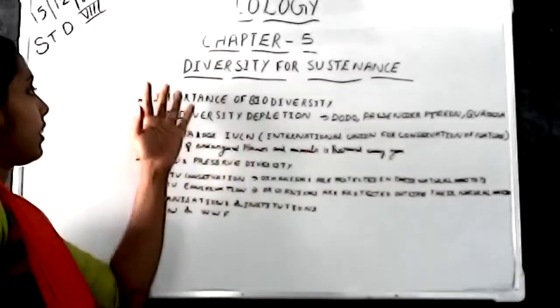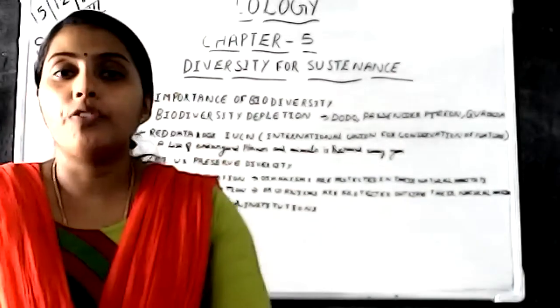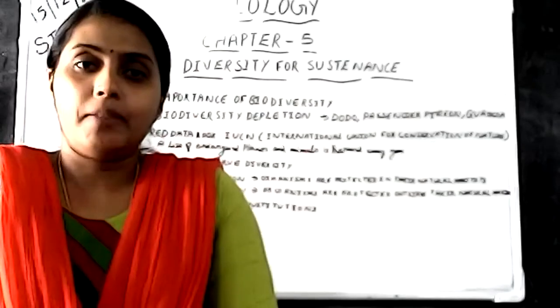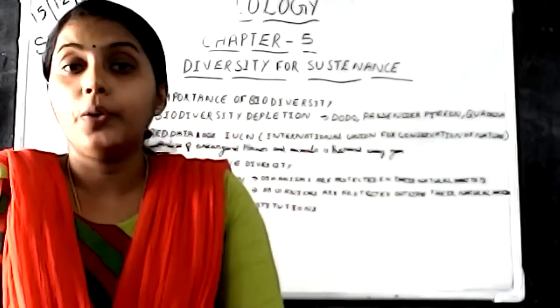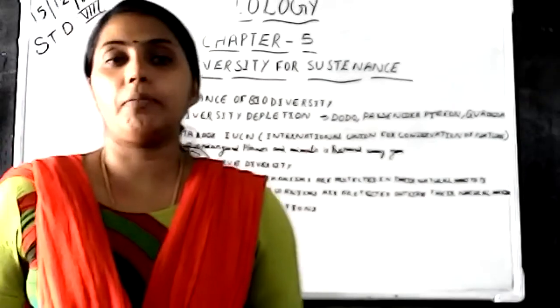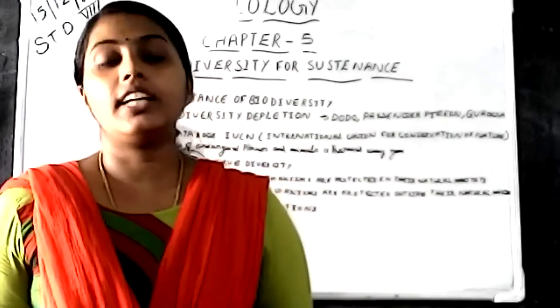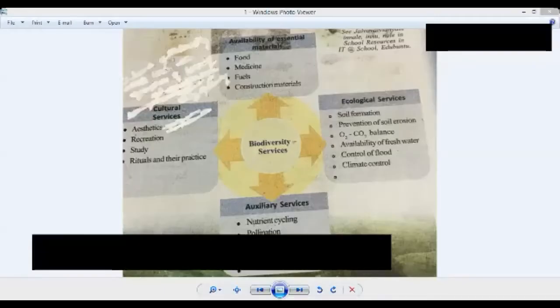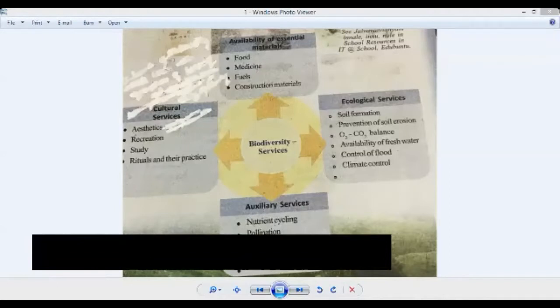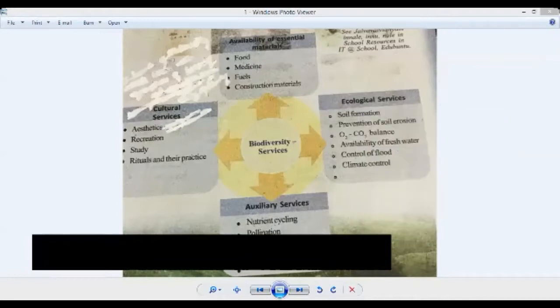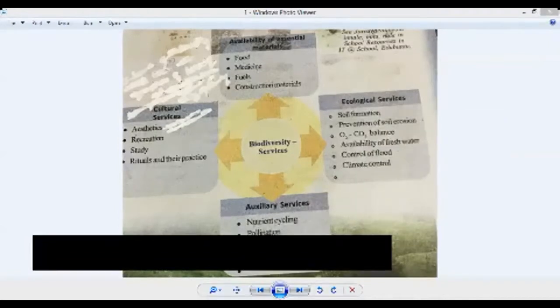The first topic is the importance of biodiversity. So we can see what points come under the importance of biodiversity. Biodiversity means the presence of different kinds of plants and animals on our earth. Some points are not clear in your textbook. When you are reading through the textbook, you can see this is the textbook page itself. The first one given is availability of essential materials.